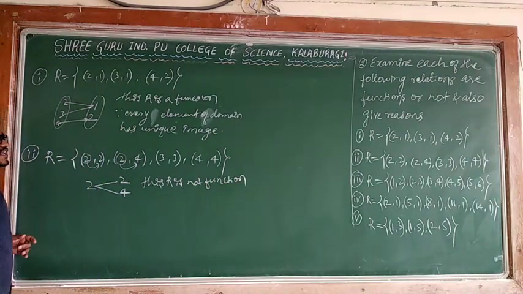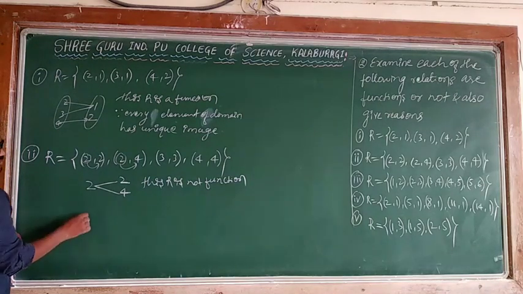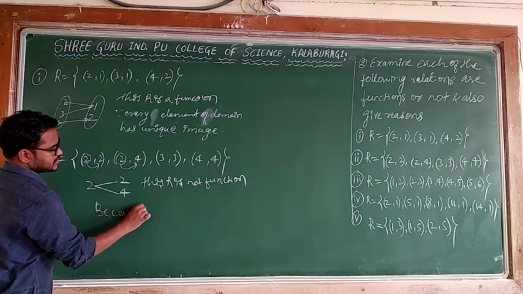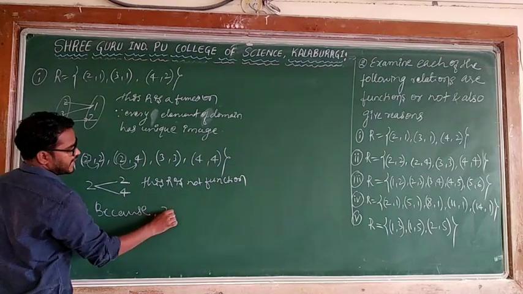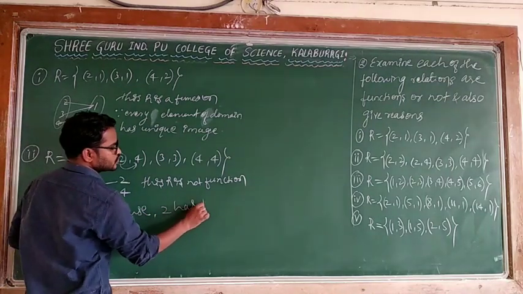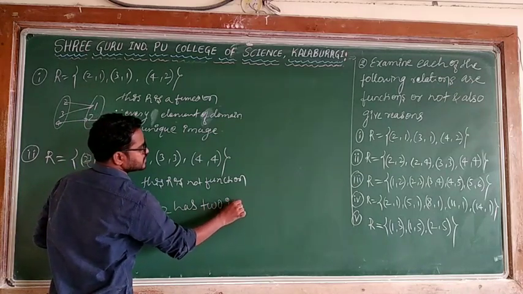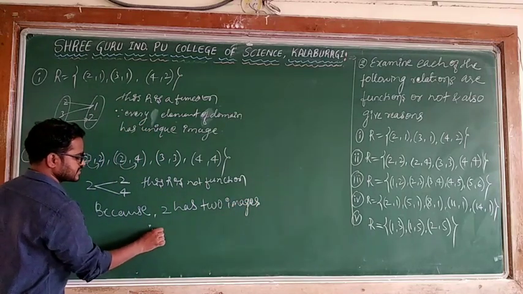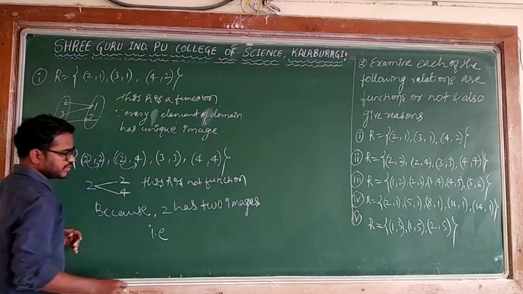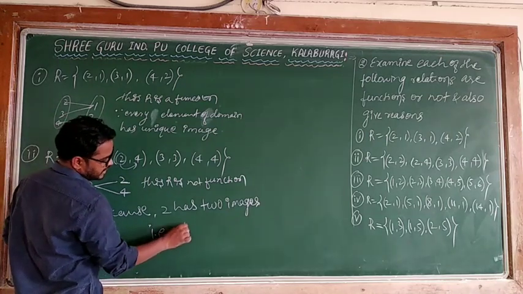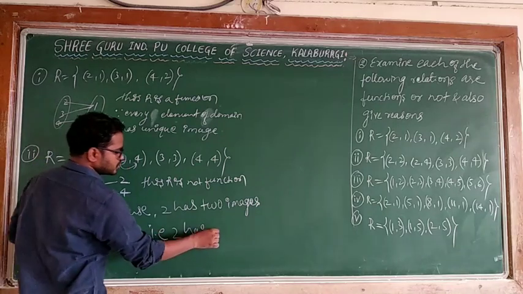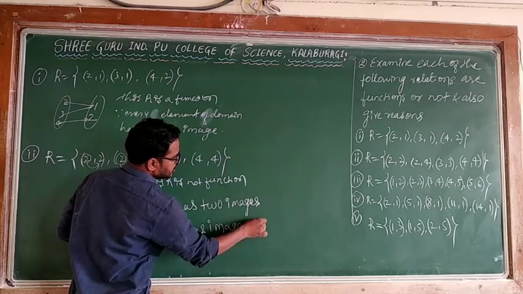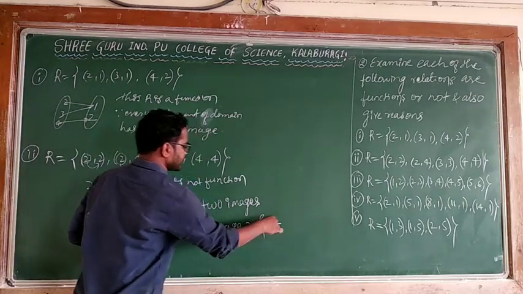This relation is not a function because 2 has 2 images, that is, 2 has images 2 and 4.